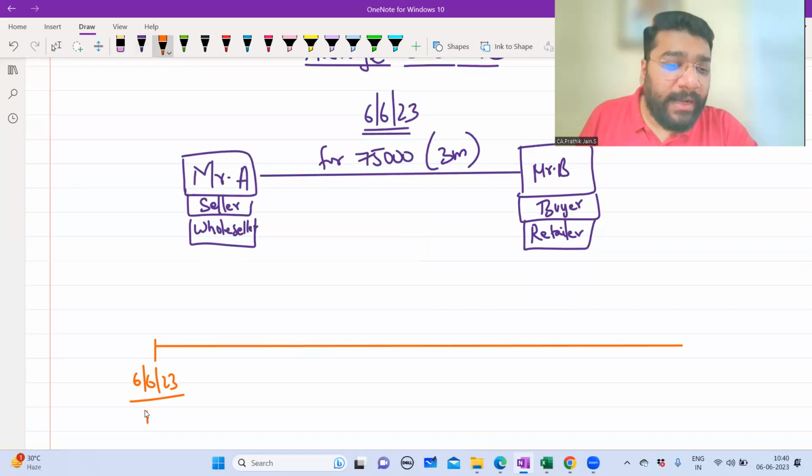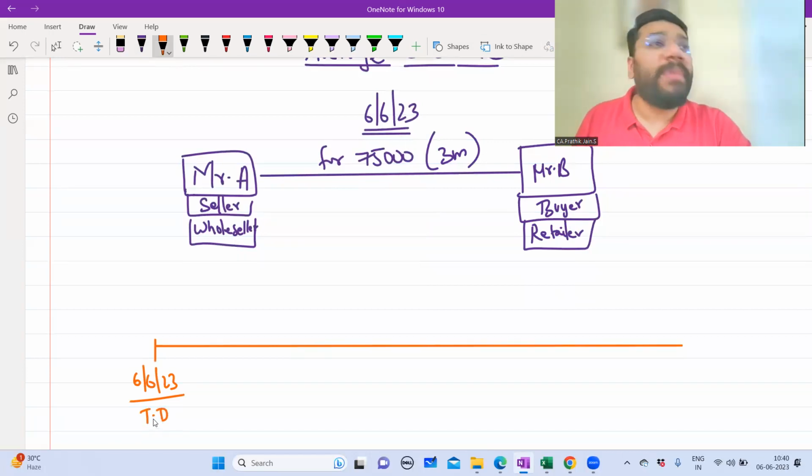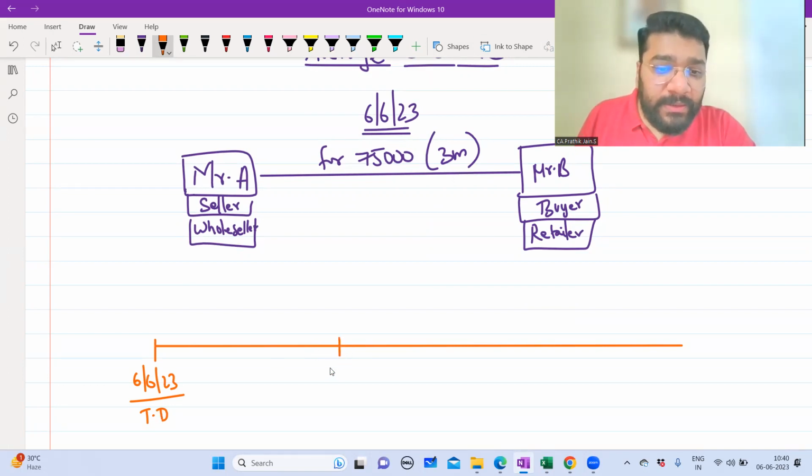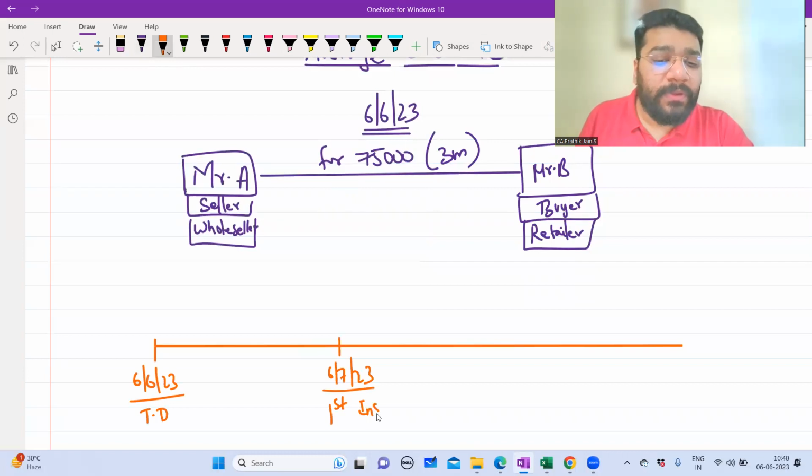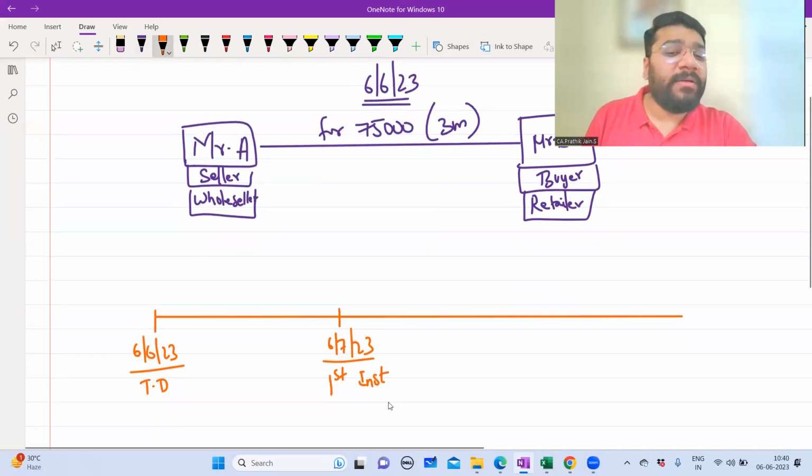This is the transaction date when the goods have been purchased or sold. So please tell me, 1 month later means which date? 6 July 2023. Can I say this is the date on which we'll make the first installment? Yes or no? This is the date on which we have to make the first installment.